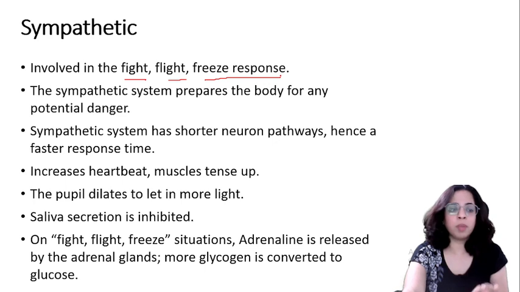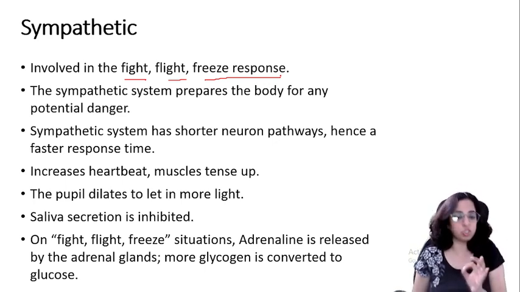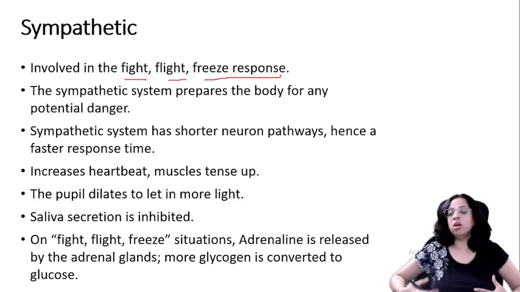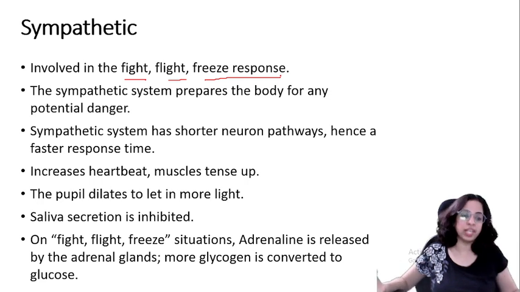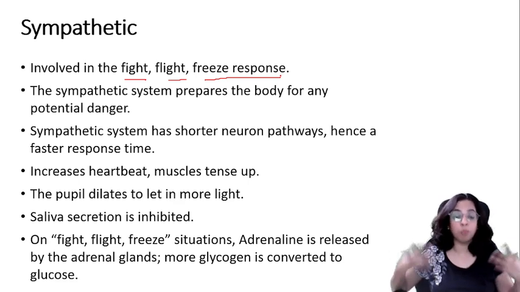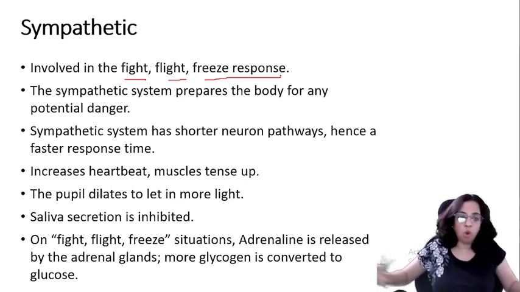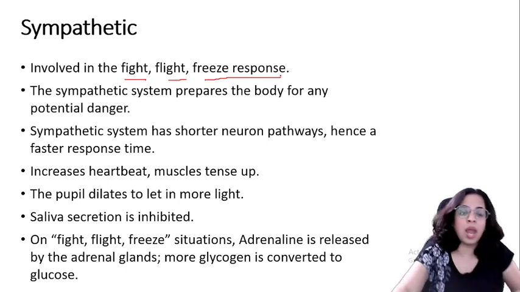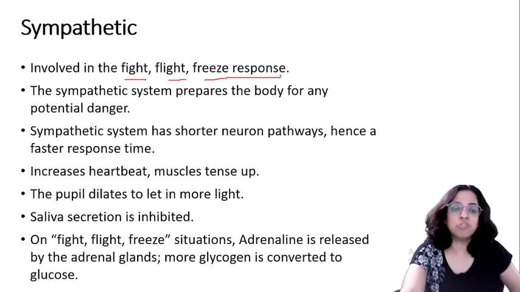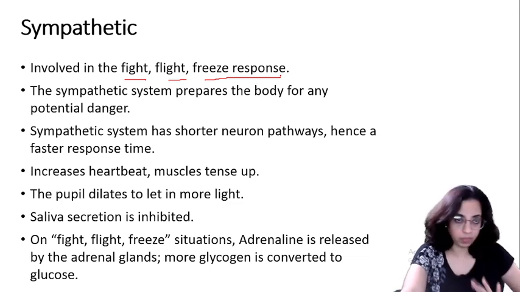So always remember, in fight, flight and freeze situations, adrenaline is released. When you study your endocrine glands, you will know that in these situations adrenaline is released by the adrenal glands, and hence more glycogen is converted into glucose because you need more energy to either run or to fight, right? So adrenaline is released by the adrenal glands and glycogen is converted into glucose, right? So all of this was about sympathetic.